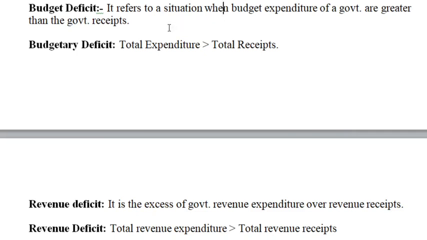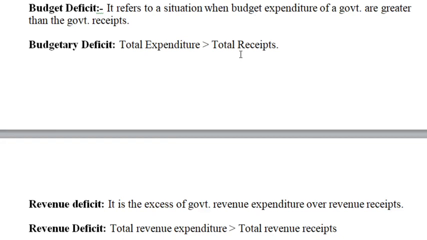To meet the deficit, government relies on borrowings that give rise to debt. Overall, when budget expenditure of a government is greater than the government receipts, we can speak of a budget deficit.